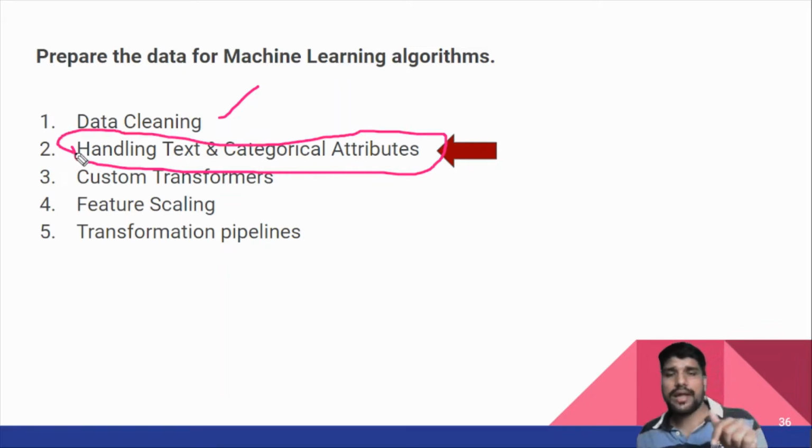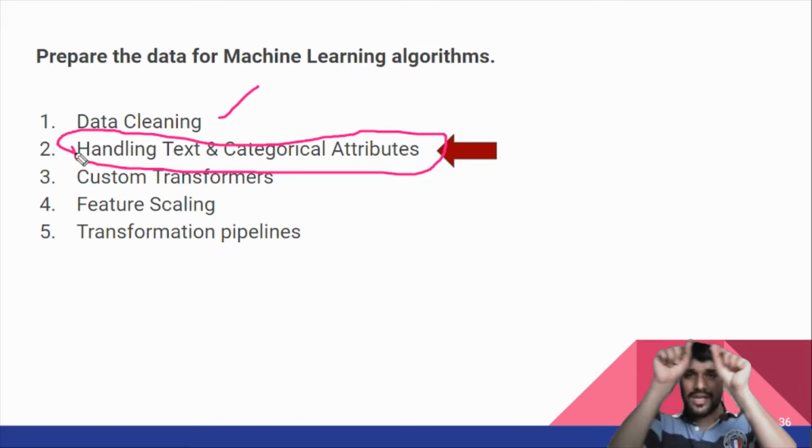Before jumping to that, let me explain why it is required. As I said, in data cleaning, if you send data which has missing features, your algorithm gets missing information, and if it has missing information, then the ML algorithm is not able to predict the patterns. What is the job of ML?